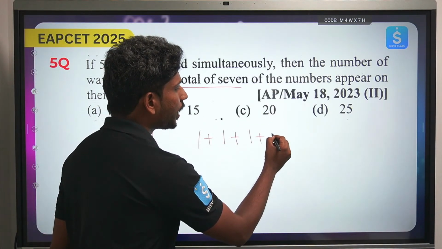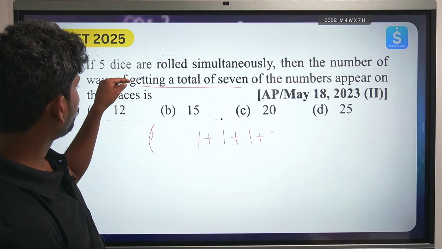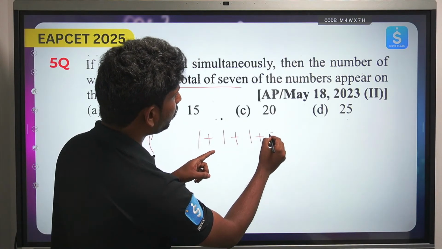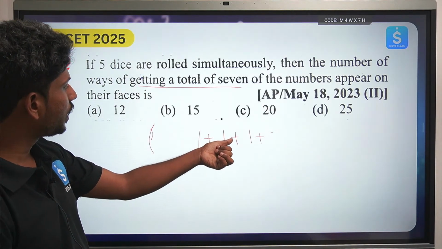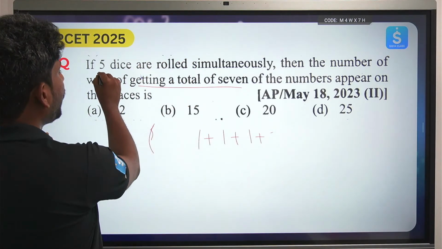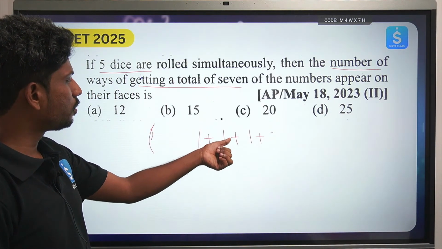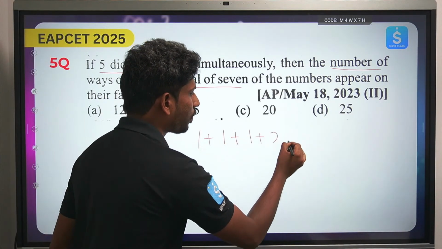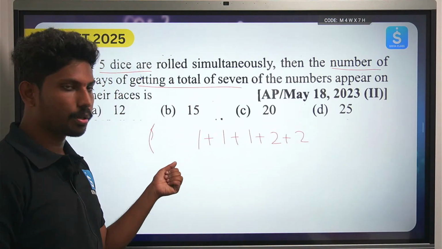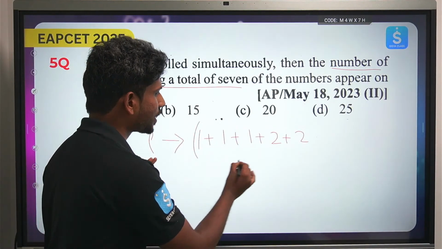So what will I be getting? 1 plus 1 plus 1. So I have 1 plus 1 is 2, and I can put 3 plus 2 is 5, but there are only 5 dice. So how many different ways can I have 5 dice with the numbers? 1 plus 1 is 2, 2 plus 1 is 3, so I can write plus 2 plus 2. Do I get 5 dice here? 5 dice are there, with 2 and 2, right? So this is one possibility. Now let's keep this aside.